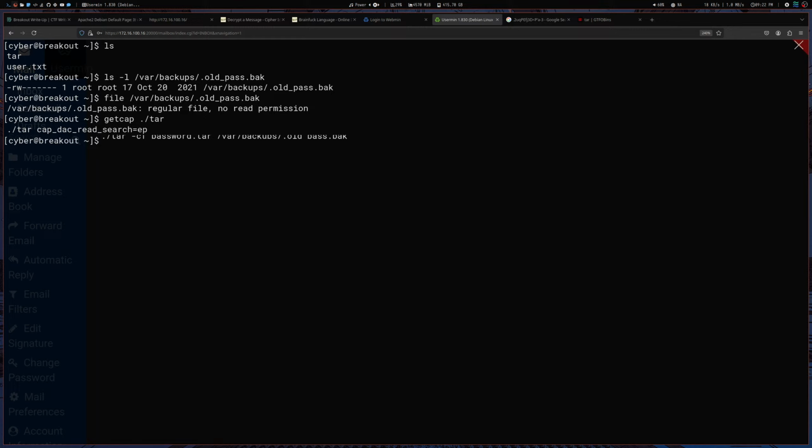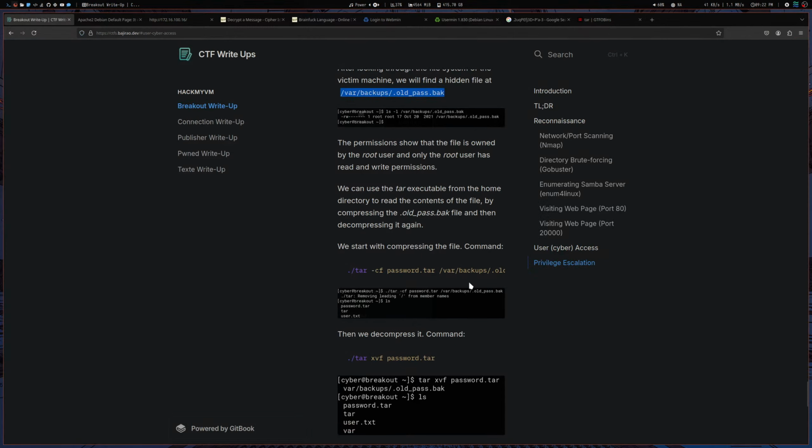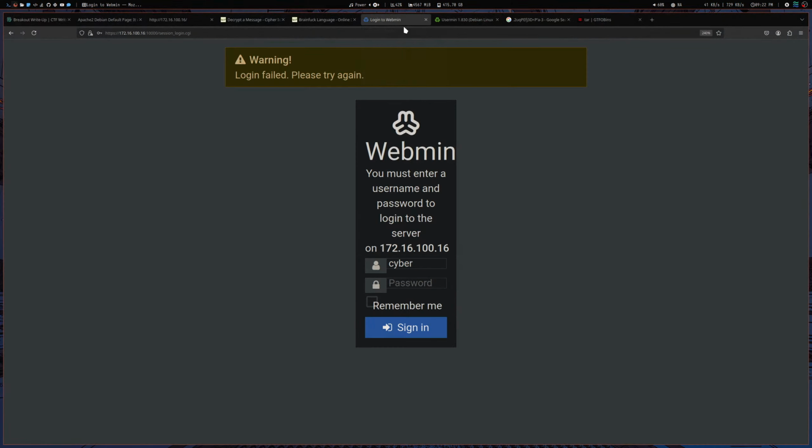So we're compressing and saving it in password.tar. Removing leading slash. Okay. Do we have it? ls. Yeah, we got a password.tar. Now we'll decompress it. This is how we decompress it.